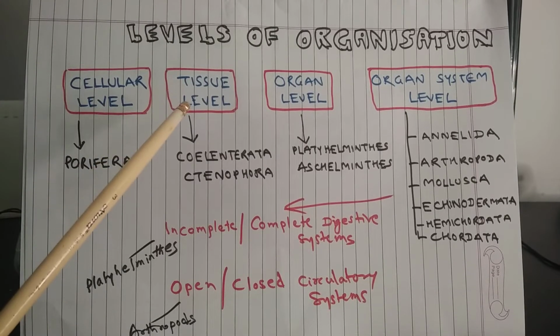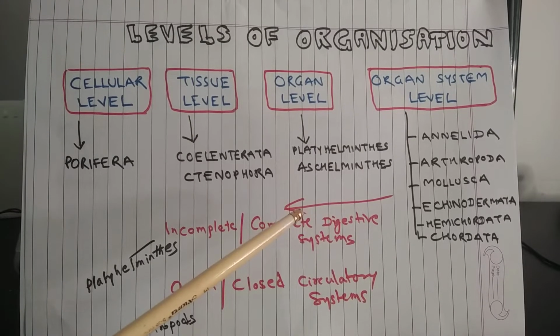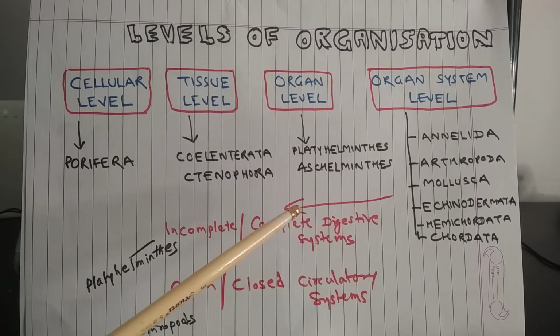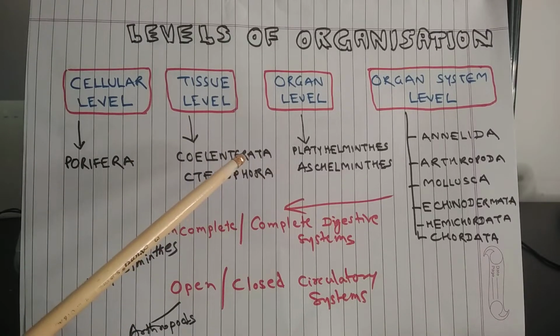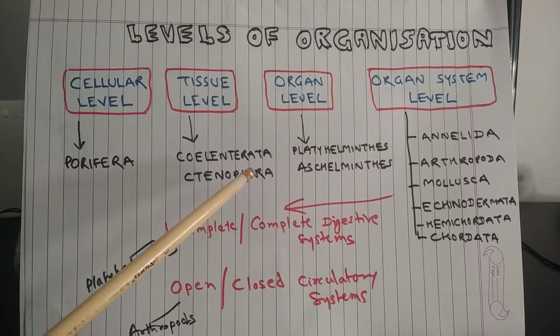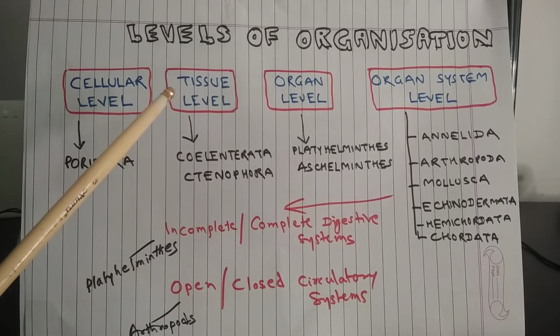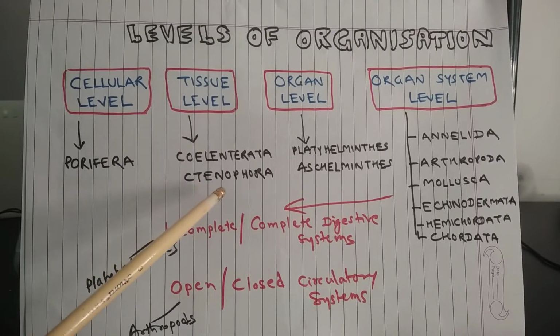In case of tissue level organization, some sort of division of labor is there. So, there are different groups of cells and each group is having different responsibility. So, there will be one group which will be responsible for respiration, another group shall be responsible for digestion, a third group will be responsible for excretion. Tissue level organization is seen in Coelenterata and Ctenophora.